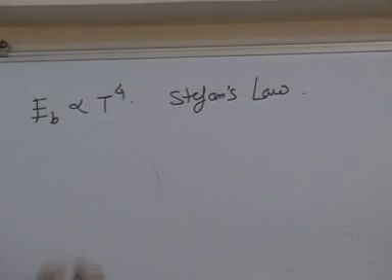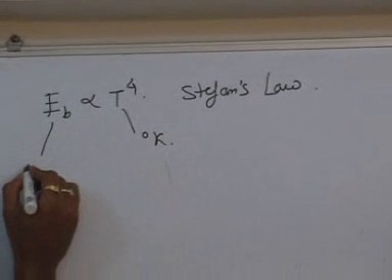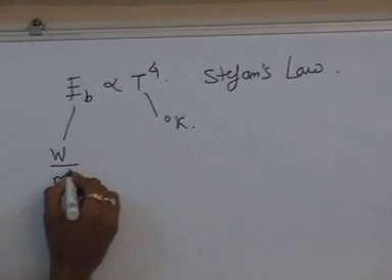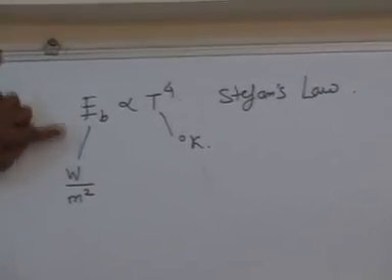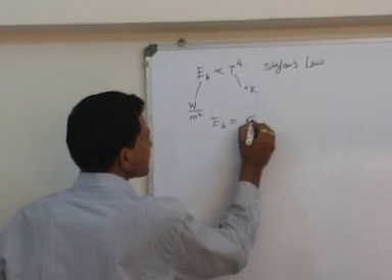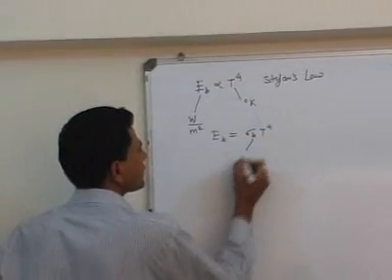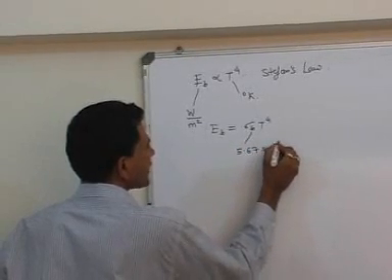Here T is the temperature of the body or surface in degrees Kelvin, and E_B is the energy emitted per unit time per unit area. So the unit of E will be joule per second per meter square. Joule per second is watt. And the constant of proportionality: E_B is sigma_B into T to the power 4. The value of sigma_B is 5.67 into 10 to the power minus 8.